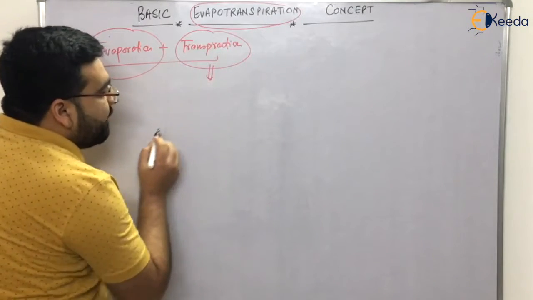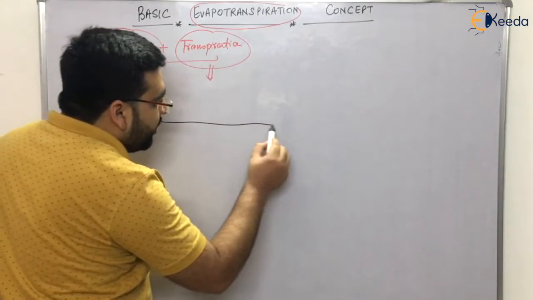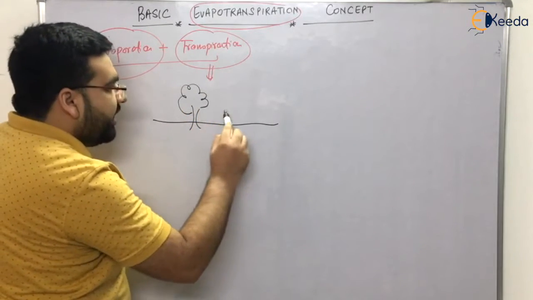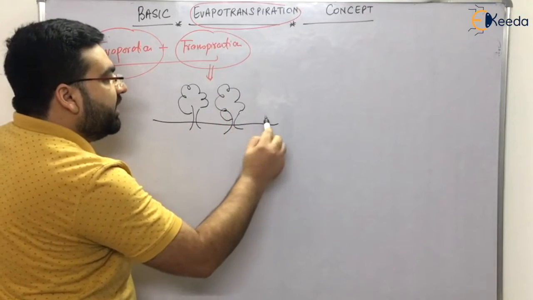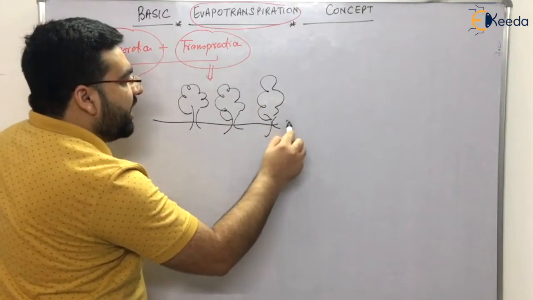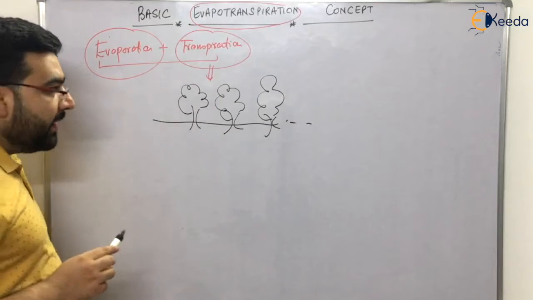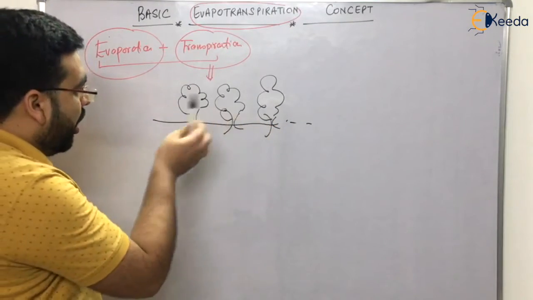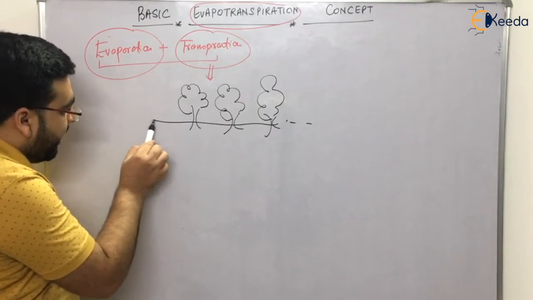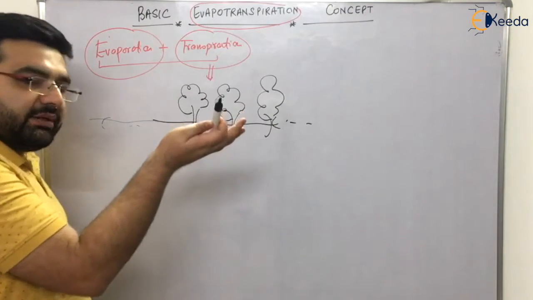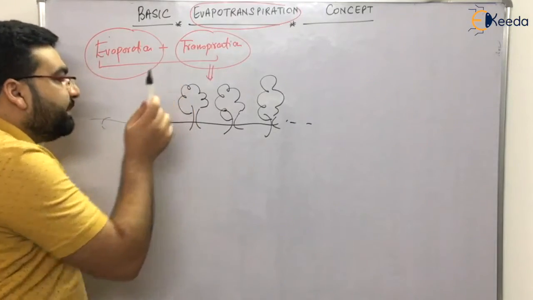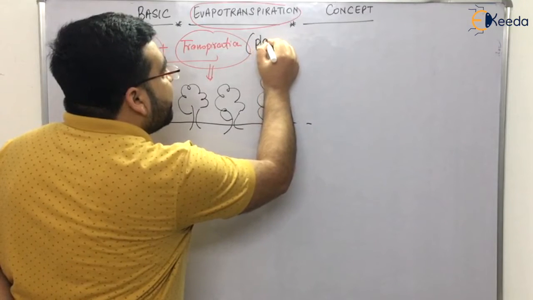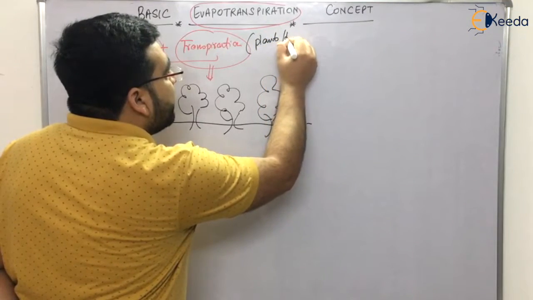Let me give an example. Let us say this is your land. On land, we have one tree, another tree, another tree, some grass, and some plants. Evaporation will take place from water bodies, or if it is soil with some moisture, evaporation will take place from it. But transpiration takes place by plants. It is related with plants or trees.